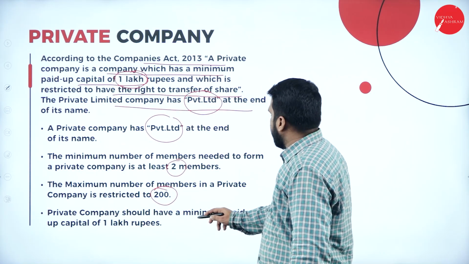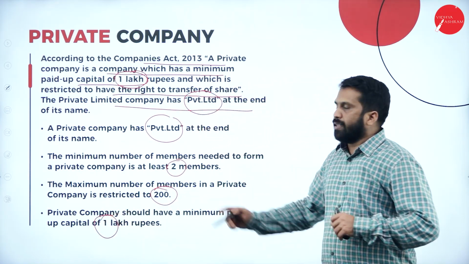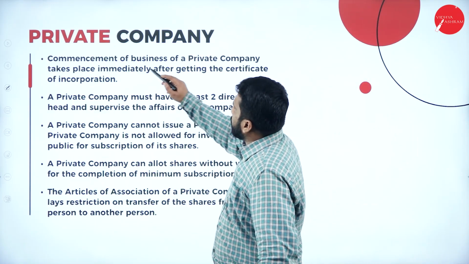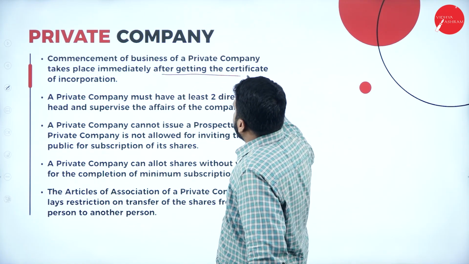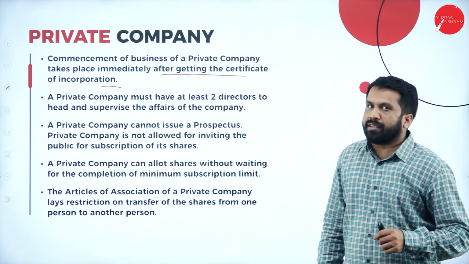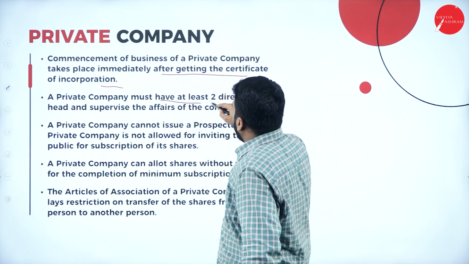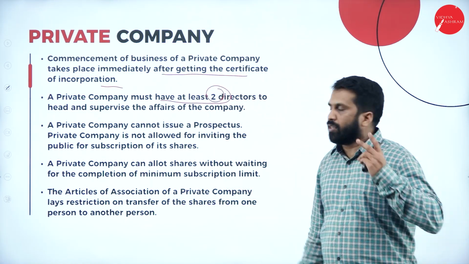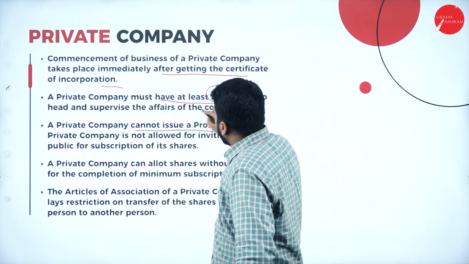Private company should have a minimum paid up capital of 1 lakh. There it was how much? 5 lakh. Here it is how much? 1 lakh. Then commencement of business of a private company takes place immediately after getting the certificate of incorporation. Once they got certificate of incorporation, they can commence their business. Private company must have at least 2 directors. There it was 3 in public, but here it is how much? 2. Private company cannot issue prospectus.